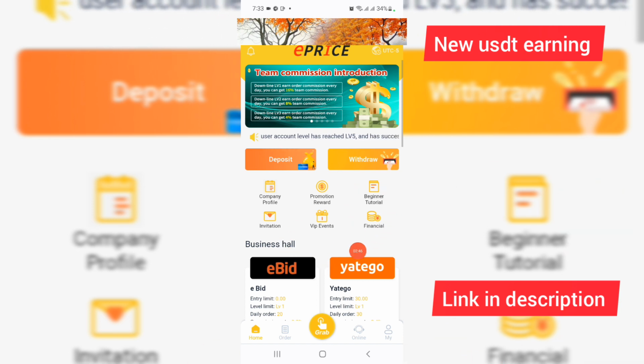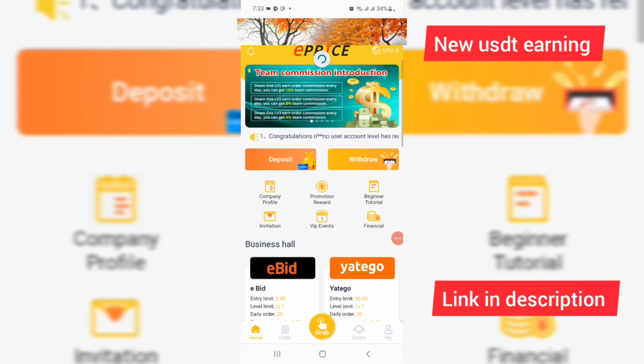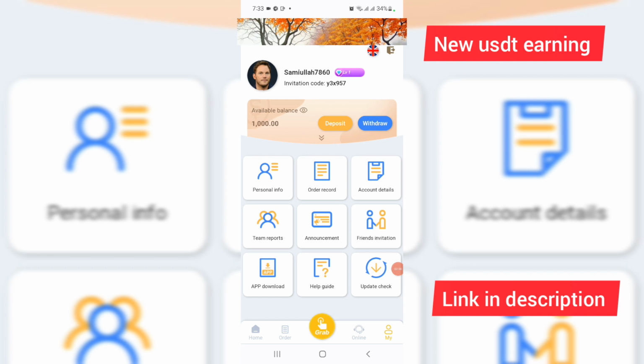And since I have successfully added the 1000 USDT, I have clicked on the refresh button, and then I have clicked on profiles. And you can see that my 1000 USDT is received in my account. And friends, I have clicked on the home button.